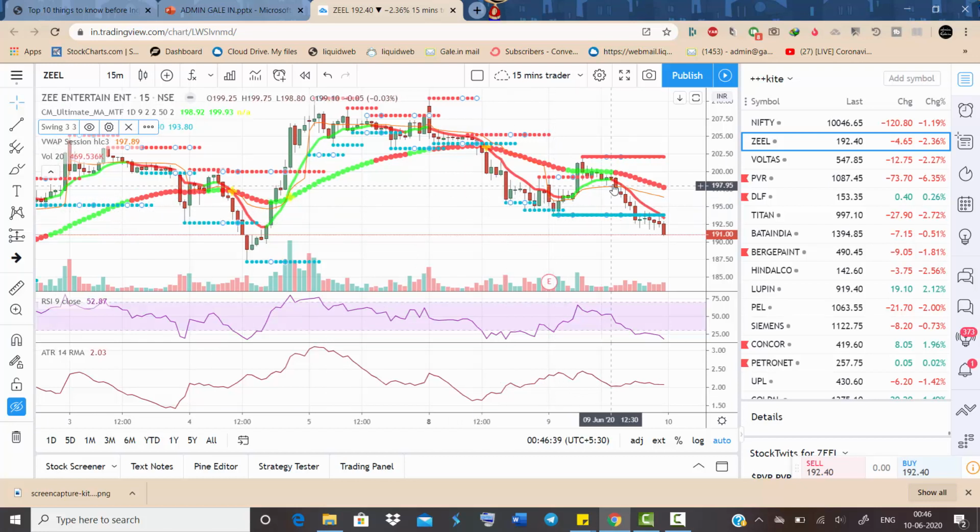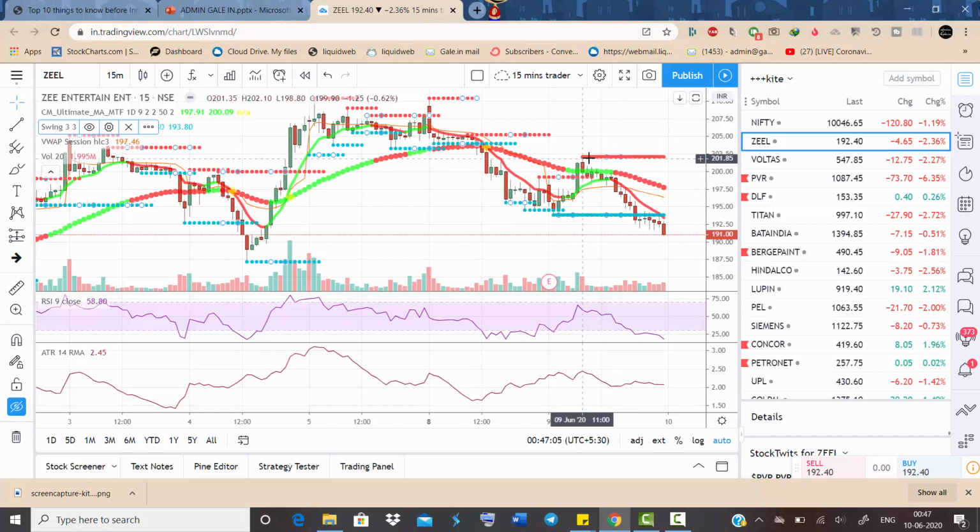So you should identify the direction of the trend. It is moving down. So you should not enter on the gap down or gap up opening. You just need to wait for the stock to consolidate at this area of value. Once it reverses here, you can sell.